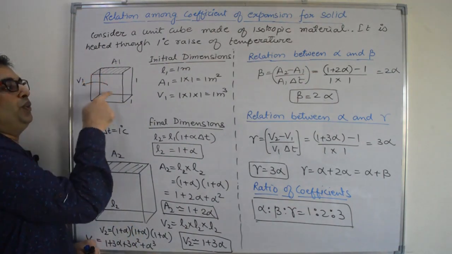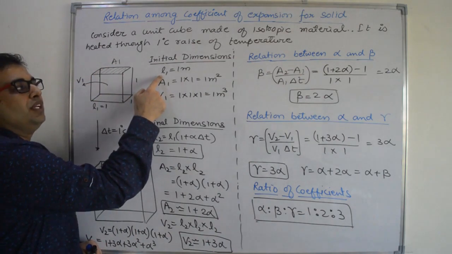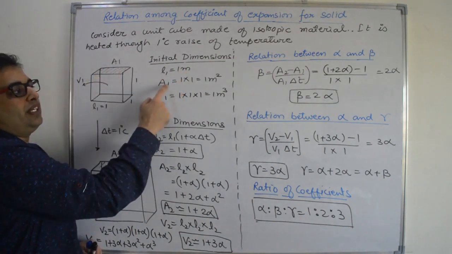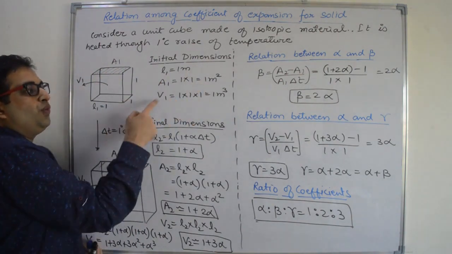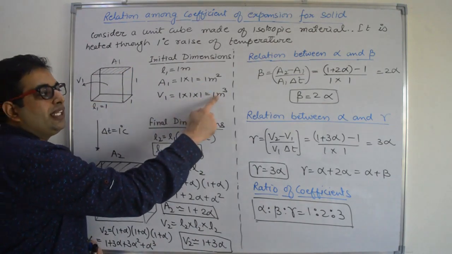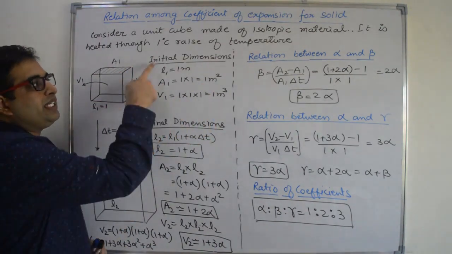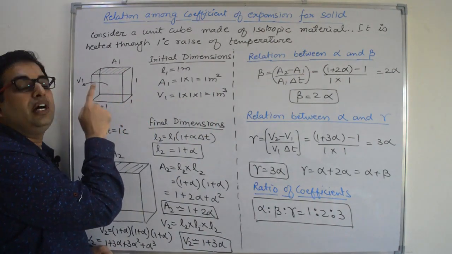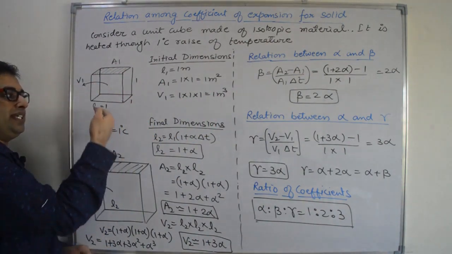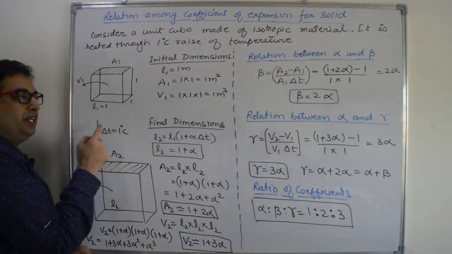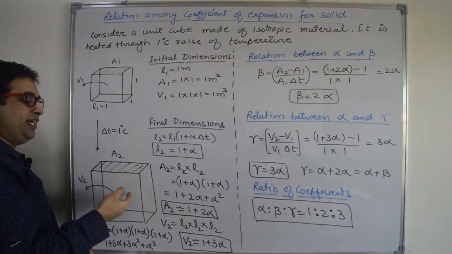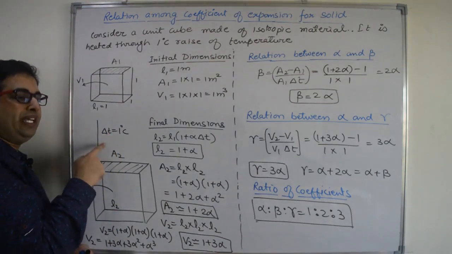Now this is a unit cube whose length is 1. So initial length is 1 meter. Area is length into width, again 1 meter square. Volume is length, width, height. Multiplication of the 3. That will give you 1 meter cube. So these are the initial dimensions of a cube, right? Now let us increase the temperature by 1 degree Celsius. Due to increase in temperature, the material will expand and there will be a new volume, new area and new